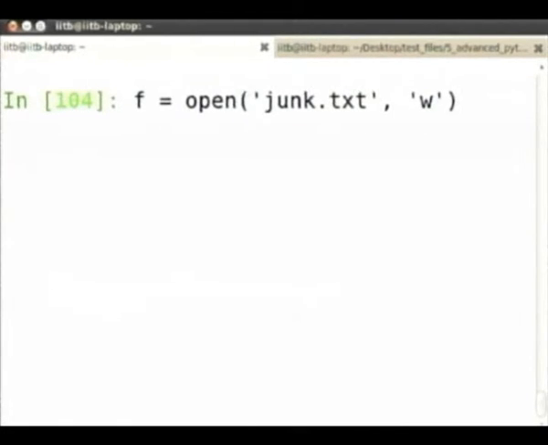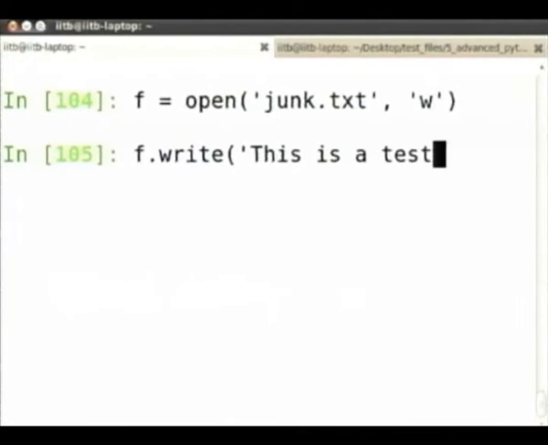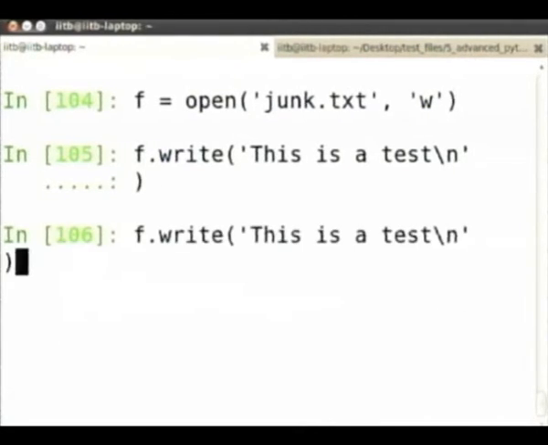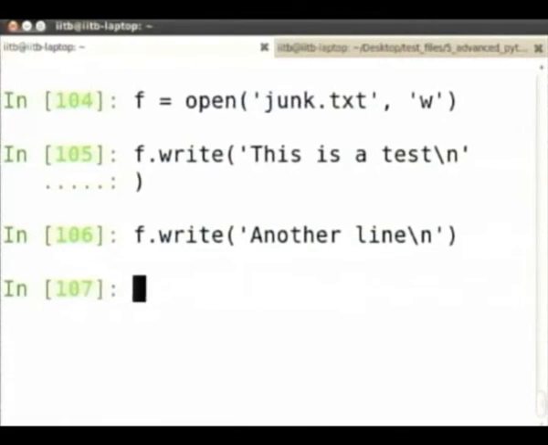If you put write mode, now this object I can write to. The only thing is, you have to remember to put new lines for every line. And then finally you close.